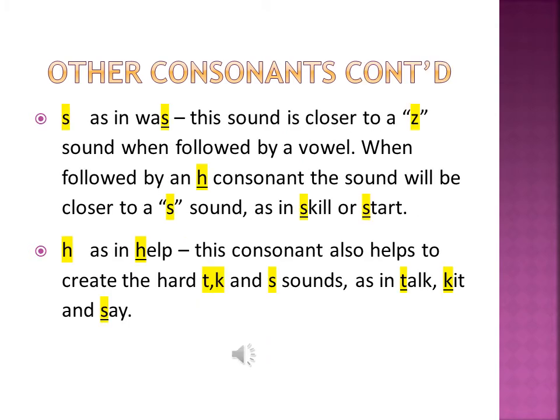Other consonants continued. S as in was. This sound is closer to a Z sound when followed by a vowel. When followed by an H consonant, the sound will be closer to an S sound, as in skill or start. H as in help. This consonant also helps to create the hard T, K, and S sounds, as in talk, kit, and say.